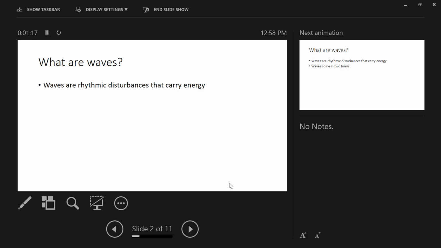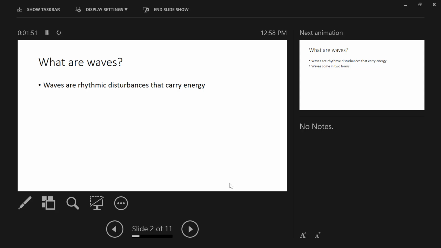And so air and water, those are the media that we interact with most often. But those media have a resting point, and waves disturb those media by moving the particles in those media around. So that's one thing going on with a wave: you're disturbing the medium. You're disturbing the air, or the water, or even as sound travels through a wall, you're disturbing the wall, that's solid. You're disturbing that medium.